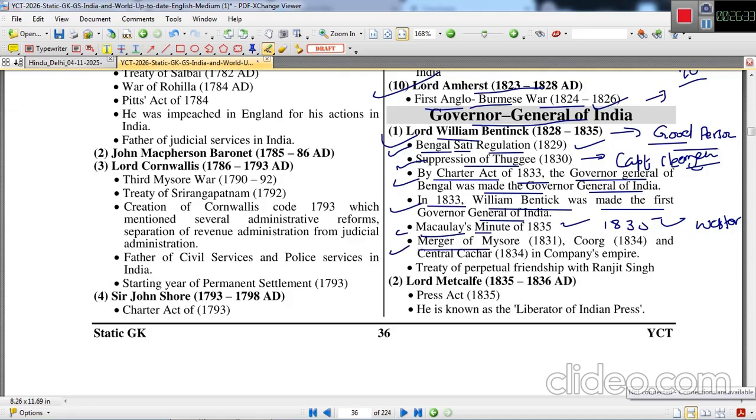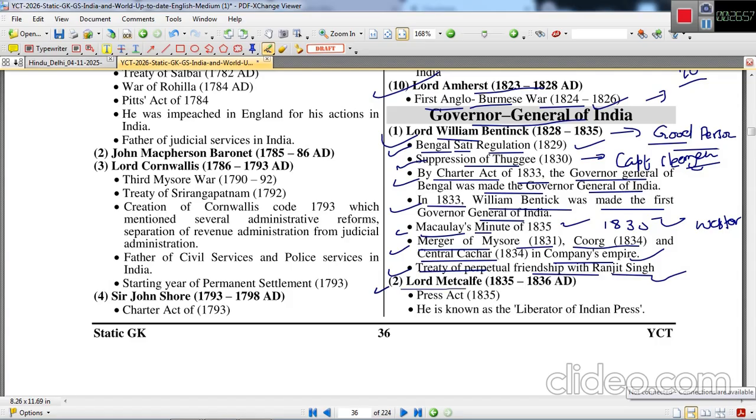Then also merger of Mysore with British power took place in 1831. Merger of also Coorg in 1834 and Central Cachar in 1834 in the company's empire took place under the reign of Lord William Bentinck. Then also Treaty of Perpetual Friendship with Ranjit Singh was signed.